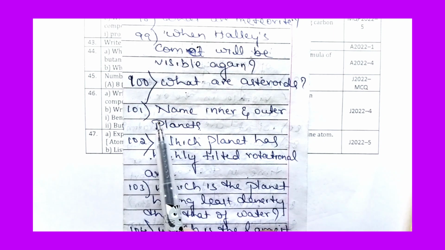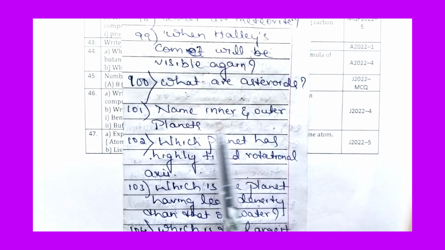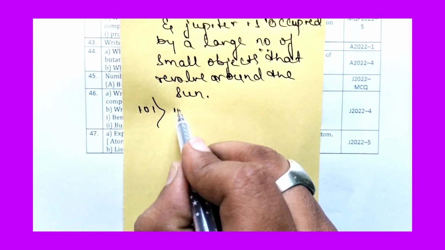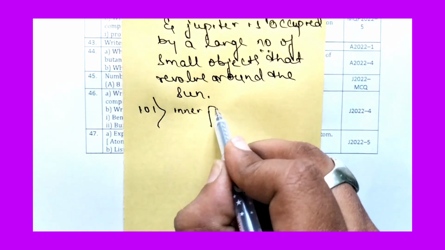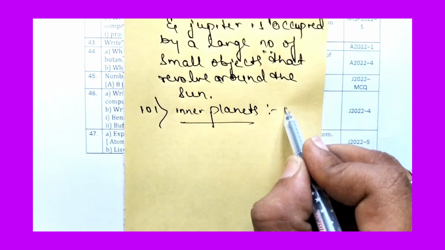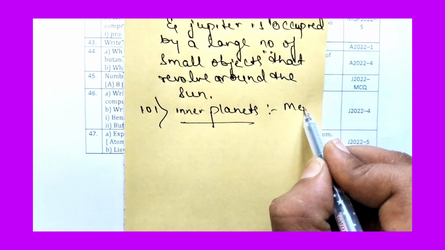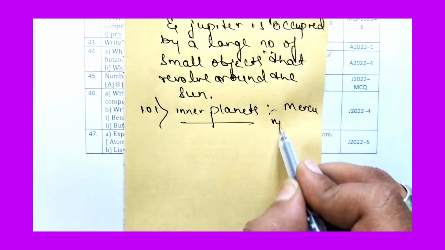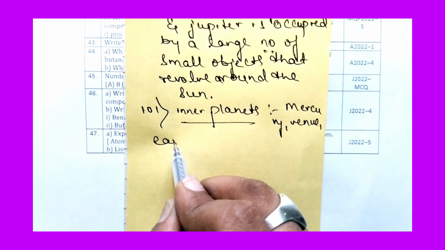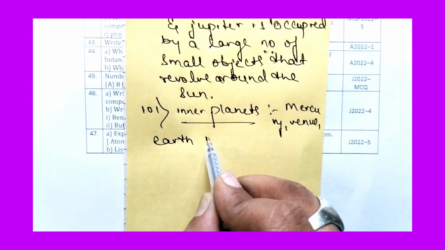The 101st question is, name the inner and outer planets. Now let us list the inner planets. The inner planets are Mercury, Venus, Earth, Mars.